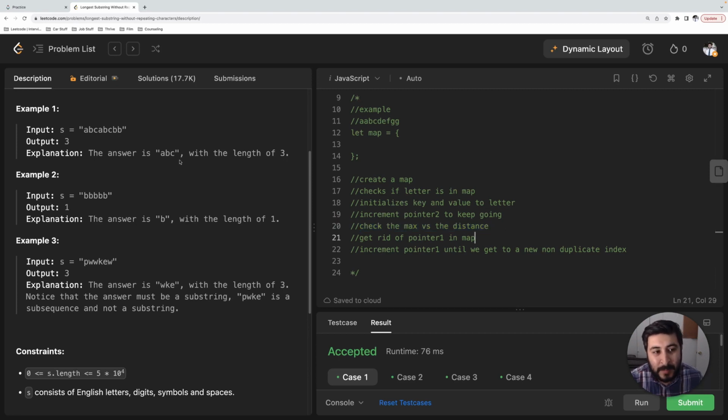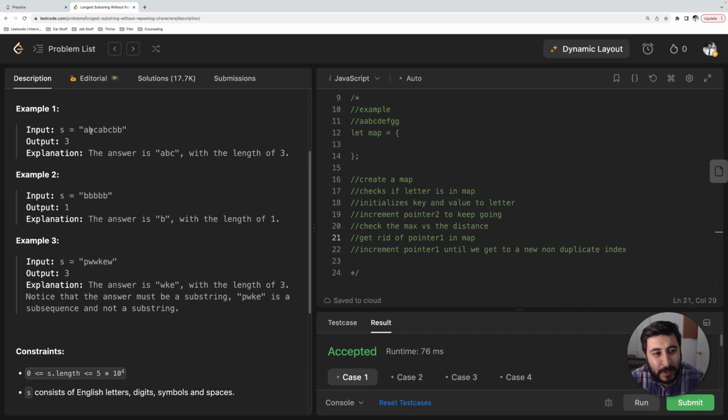So every time we have a number A, B, and C, well, that's 3. But we also want to check pointer 2 versus pointer 1 because that's going to give us our distance. That's how we're going to know what the distance is, right? If the letter already exists in the map, well, we're going to get rid of pointer 1 or the first letter in the map, and then we're going to increment pointer 1.